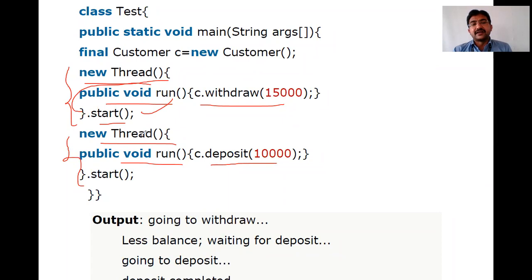So simply we can complete it in a single line of code: creating an object, calling start, and start automatically calls run. All this will be done in a single statement. That is the beauty of this one.